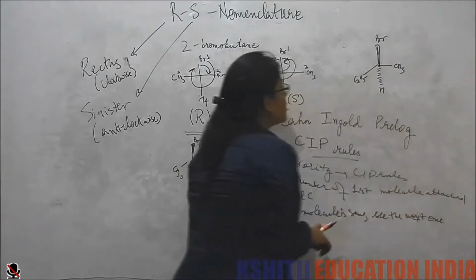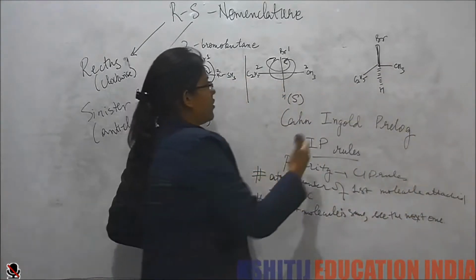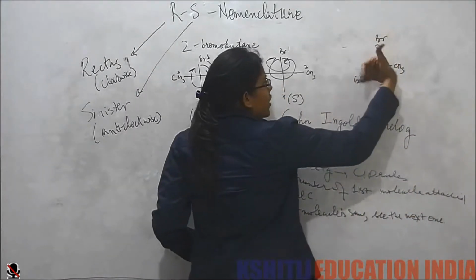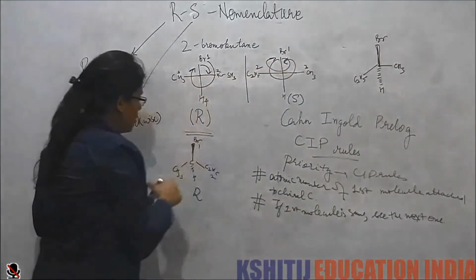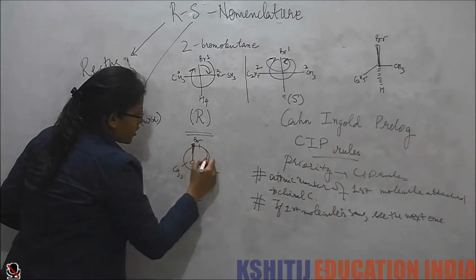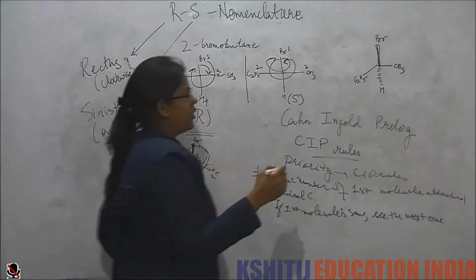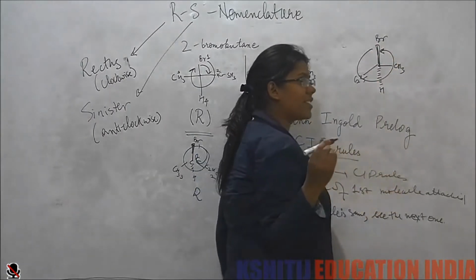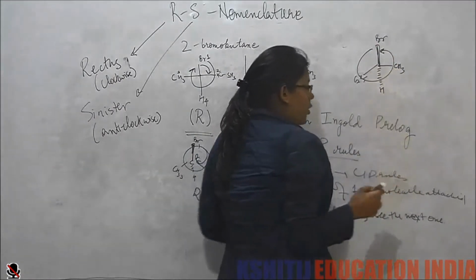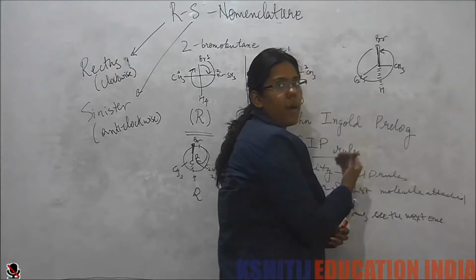Now if I see this, it is moving in the anti-clockwise direction. Here it was the clockwise direction. Here it is the anti-clockwise direction. Always keeping this lowest priority group in the back.